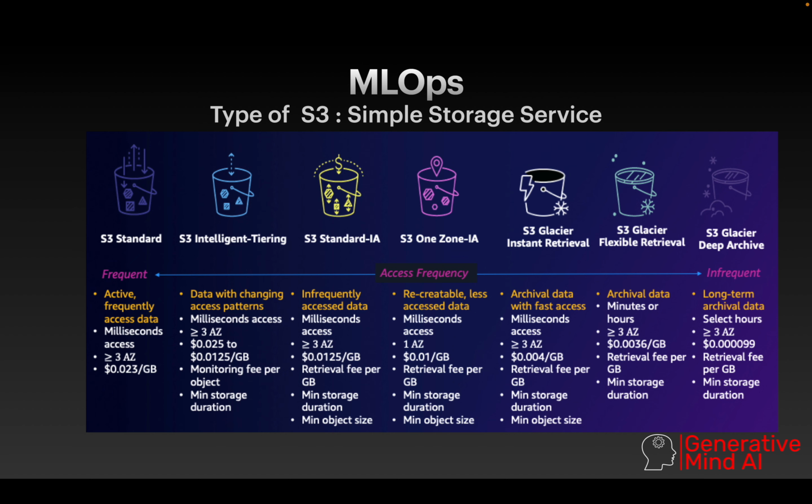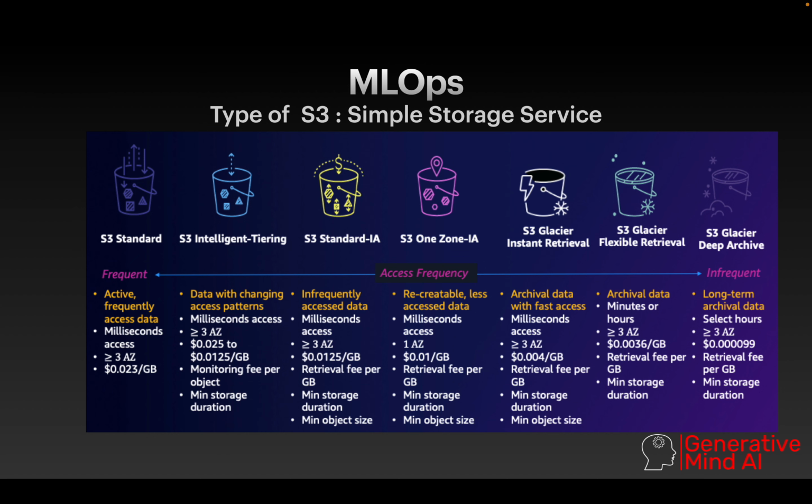So I will say, like S3 Standard is going to be used whenever, suppose, you are working on any image classification or object detection model, and you want that data every time, whenever you are retraining your model after every 15 days or 1 month, at that time you need your data to be available every time. So you can go with the S3 Standard or S3 Intelligent-Tiering, where we are able to see the version control clearly.